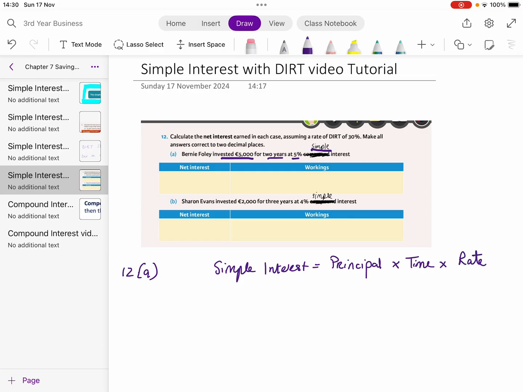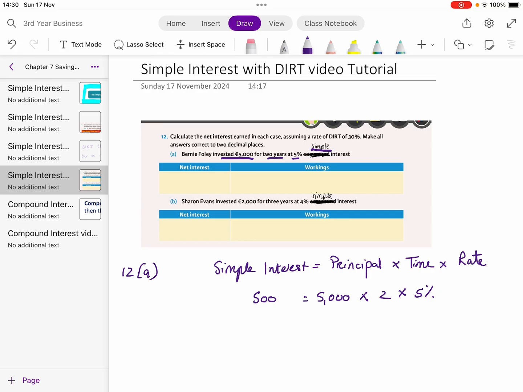So my simple interest is €5,000 multiplied by 2 years multiplied by a rate of 5%. When I put that into the calculator, I've earned €500 in my 2 years.